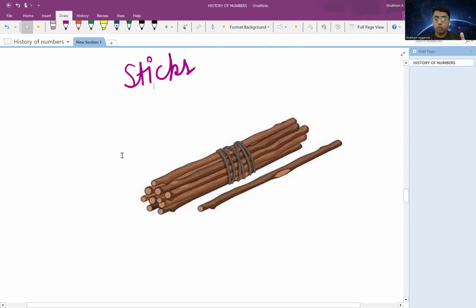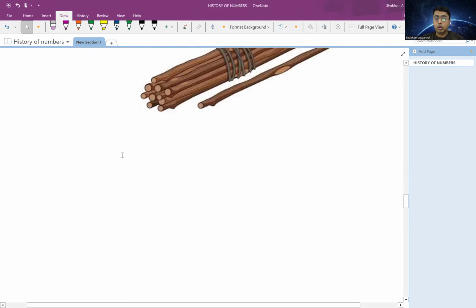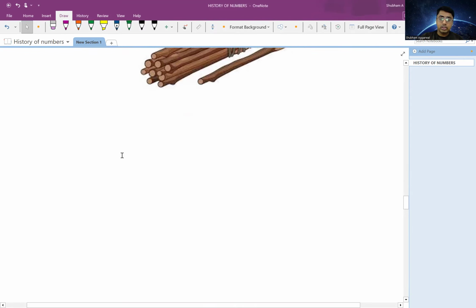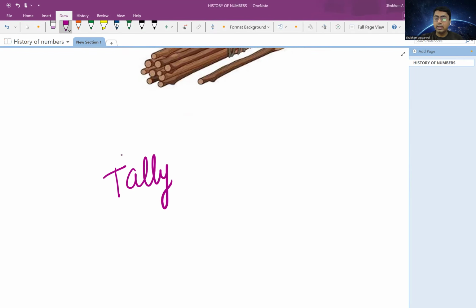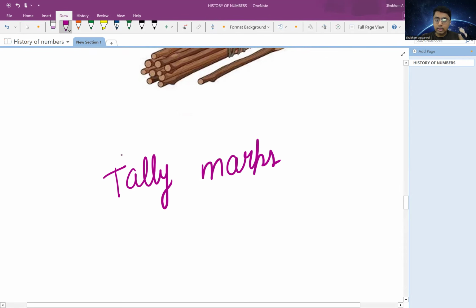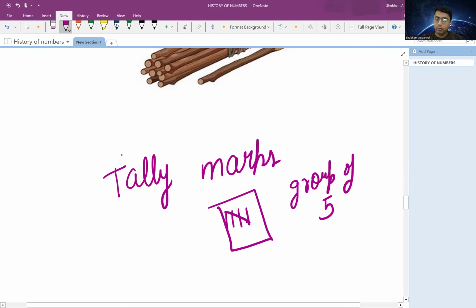Then what they did was start using the concept of tally marks, right? We know that sticks were easily available in nature, so they started making tally marks using sticks. For every four sticks, they would draw a diagonal line, so every group of five was represented using this symbol. For every one we have a vertical line, then for two, for three, for four, and one line striking through them. So this used to represent a group, right?